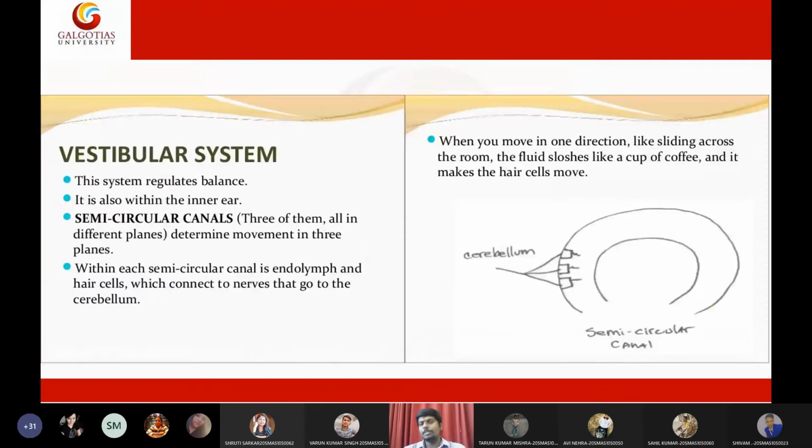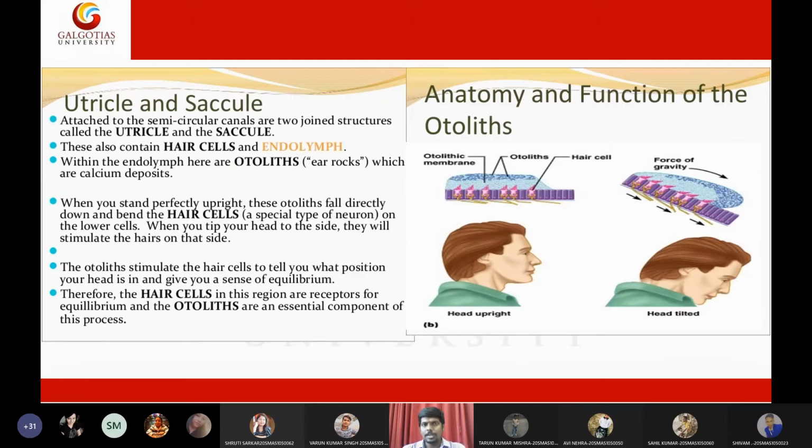Then there is one more system in the ear called the vestibular system. The vestibular system detects the balancing of the body. It will maintain the equilibrium or the posture of the body. So in this vestibular system, very simple, students, along with these hair cells, it has some calcium balls. In normal words, calcium rocks, like tiny rocks inside the hair.